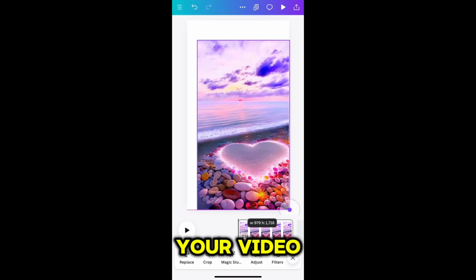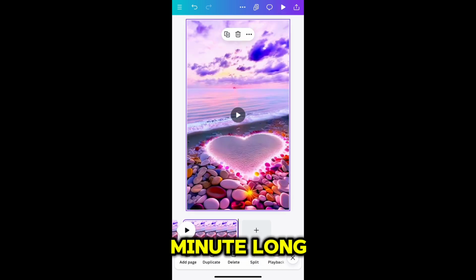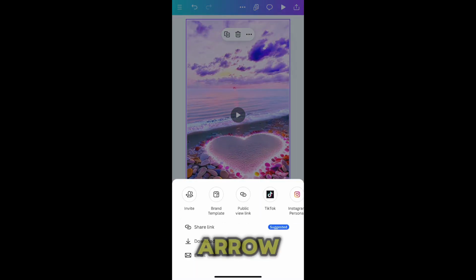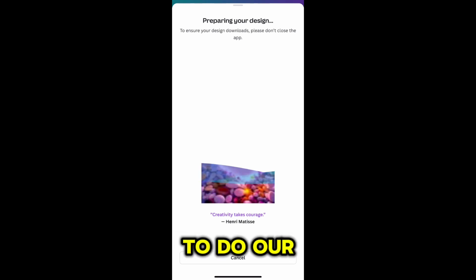Once you choose your video, you're going to just drag it to fit the template. And since we want our video to be 1 minute long, we're going to just duplicate the clips until it's 1 minute long. Then we're going to click on the arrow on the upper right hand corner and click download. And now we have our video. Next we need to do our text.